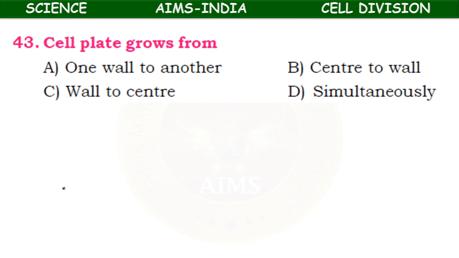How does the cell plate form or grow? From one wall to another, center to wall, wall to center? Actually, the cell plate is formed from the center to the wall.